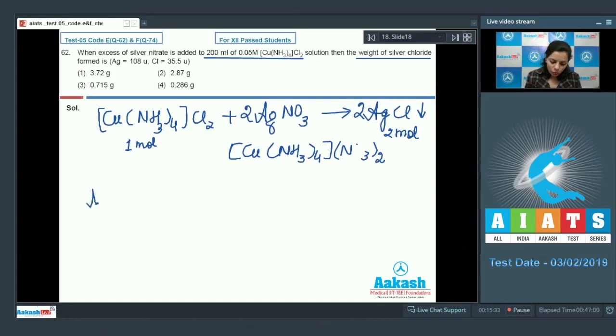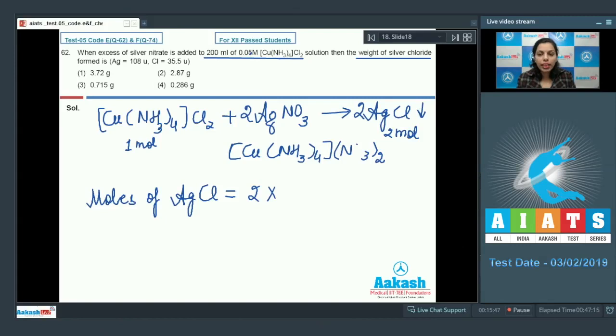It means in this way you can calculate the moles of AgCl first, and those are equal to double of the moles of the given complex solution. And in this case, we have its molarity as well as its volume, and we know that moles is equal to molarity into volume, but volume you should take in liter. So molarity is 0.05, multiply it by volume, that is 200 ml.